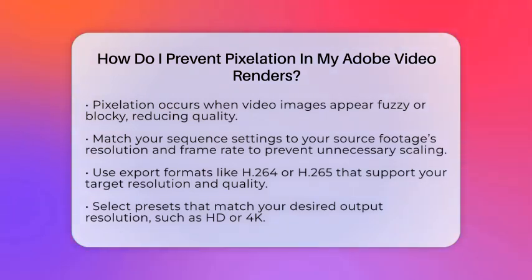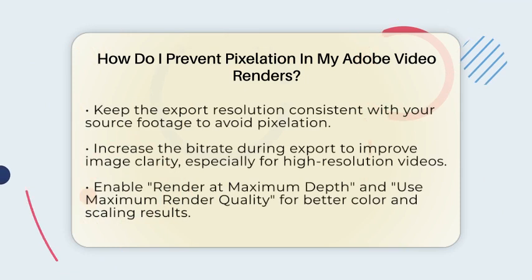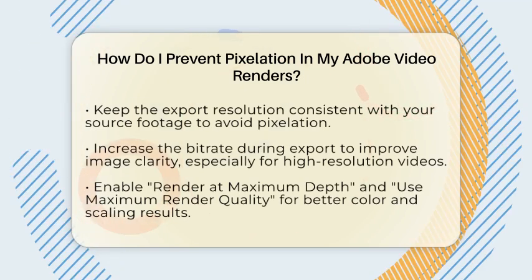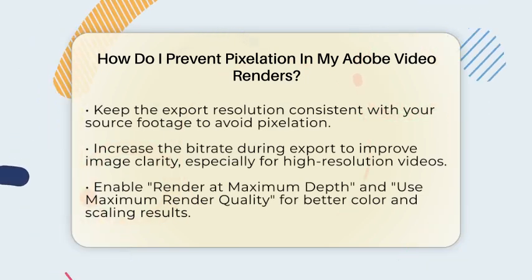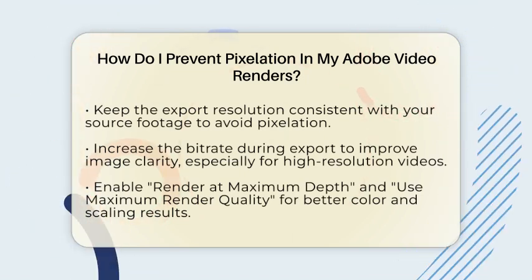Next, choose the right export settings. When you open the export dialog, pick a format that supports your desired resolution, like H.264 for most online videos. Use a preset that matches your target resolution, such as H.264 for 4K. Exporting in a lower resolution than your source will make your video look pixelated, so always keep the resolution consistent.